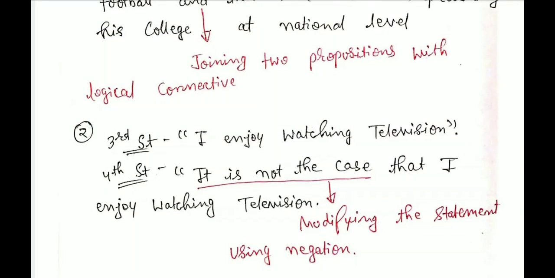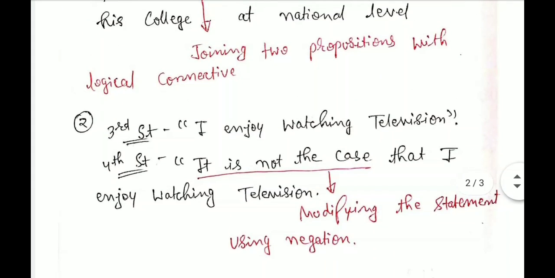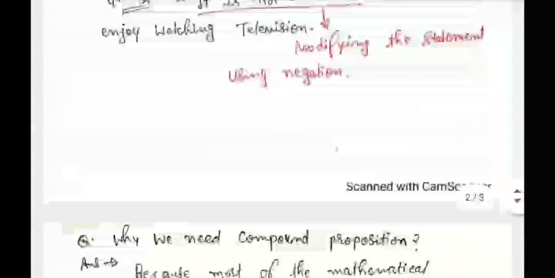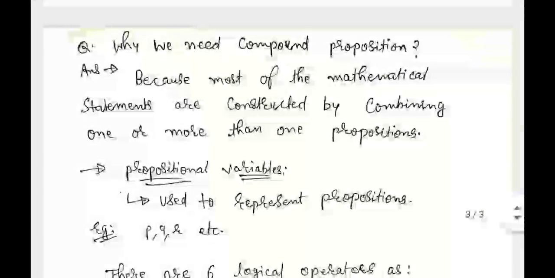Now look at more examples. I enjoy watching television. It is not the case that I enjoy watching television. In the fourth statement, we are denying something. We are denying the previous sentence, so it is not the case. It is modifying the statement using negation. Negation means we are denying something. See, simple. Now moving to the next page.